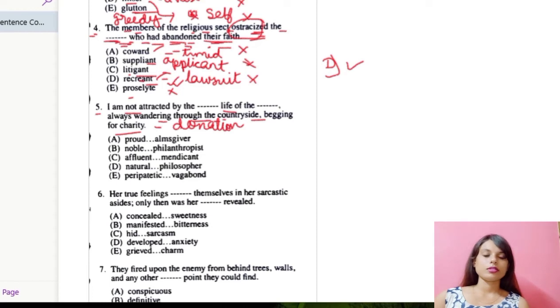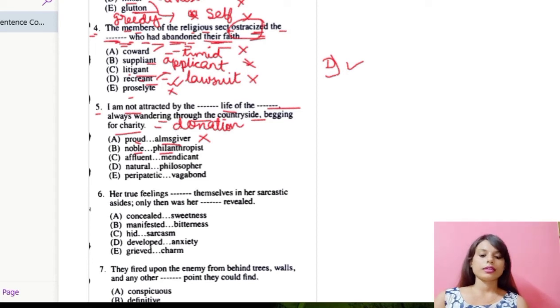So the first option is proud and alms giver. I'm not attracted by the proud life of the alms giver. This is not making any sense. Number B, noble and philanthropist. Noble means a person who has a good heart, kind hearted.